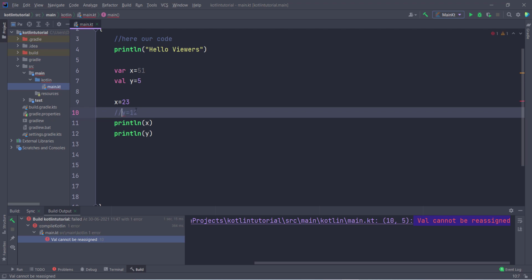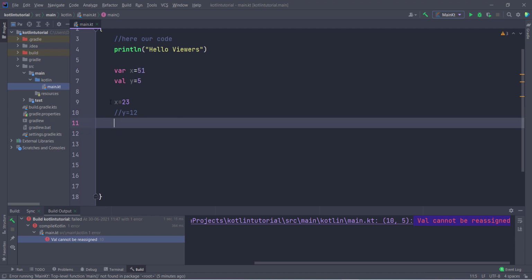Now I will show you how to declare a variable and then how to take input from the user. So for this I delete this, and I also delete this.